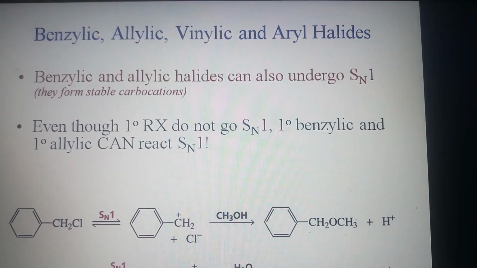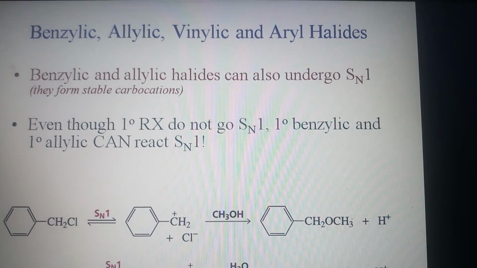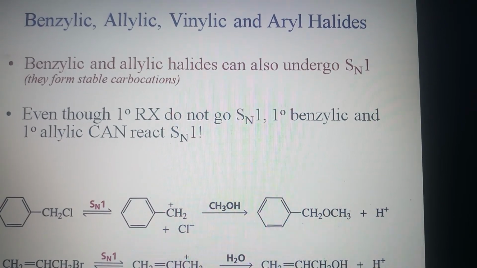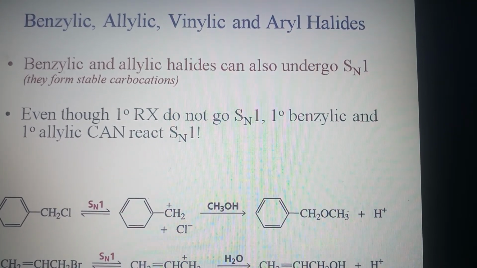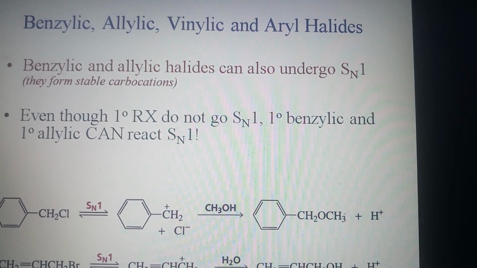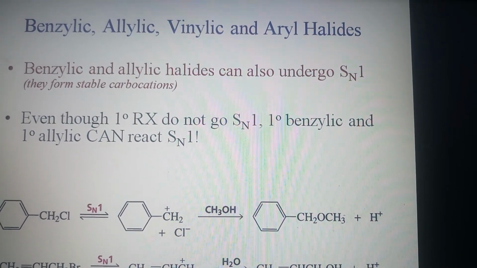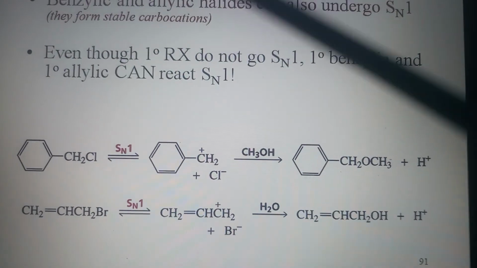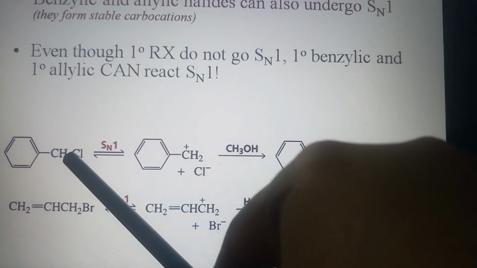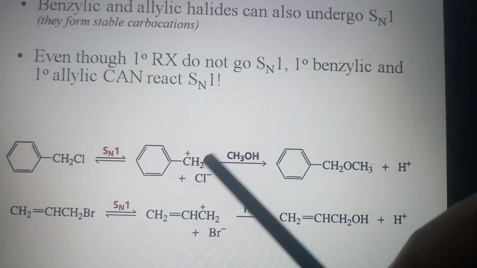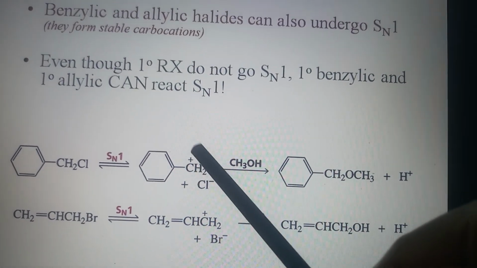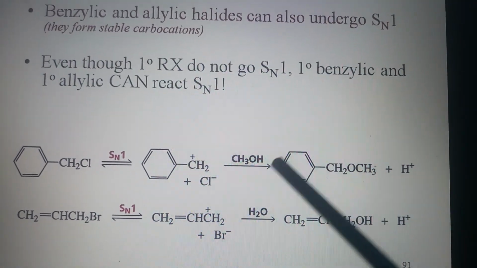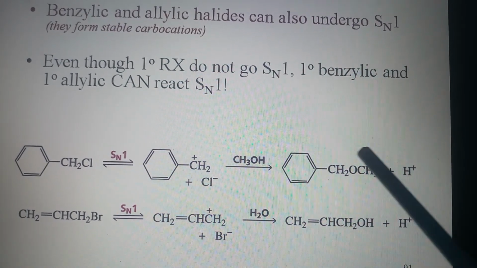If we consider benzylic, allylic, vinylic and aryl halides, benzylic and allylic halides can undergo SN1 because they can form stable carbocations. Even though 1 degree alkyl halides do not go SN1, 1 degree benzylic and 1 degree allylic can react by SN1. Why? In this diagram you can see after removal of Cl minus, this benzylic carbocation is formed, which is stable through delocalization of the positive charge over the benzene ring, then approach of the nucleophile forms the product.